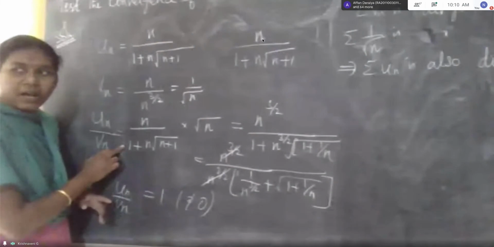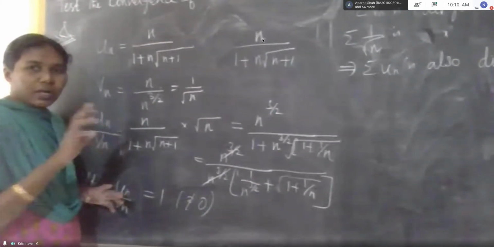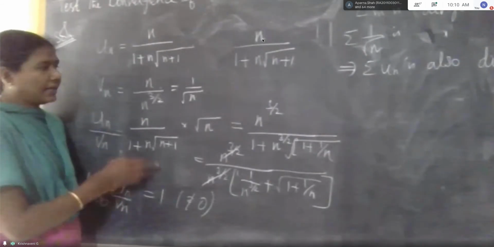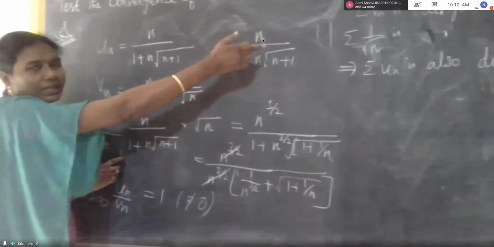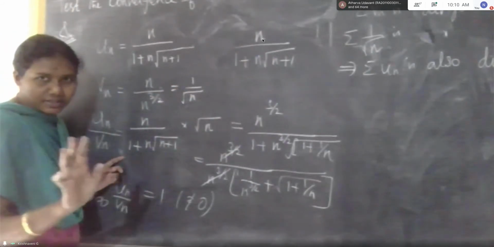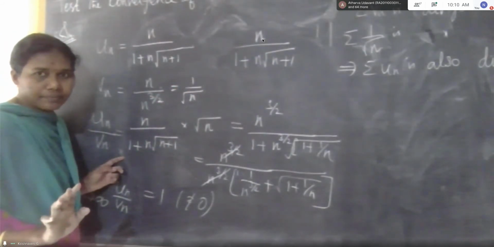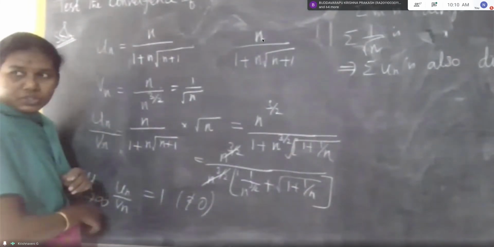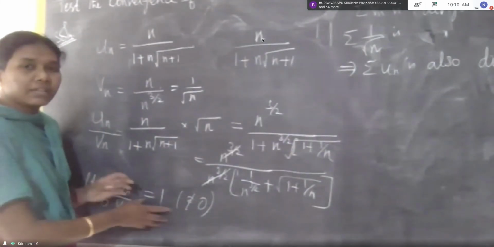And then we have to check Un by Vn. You are asking me why we have to check Un by Vn directly. Why can't we write Vn using that theorem statement? Why can't we say whether this is convergence or divergence? This is your question, am I right? Yes, ma'am. If we get a finite value when limit n tends to infinity, Un by Vn equals 1.